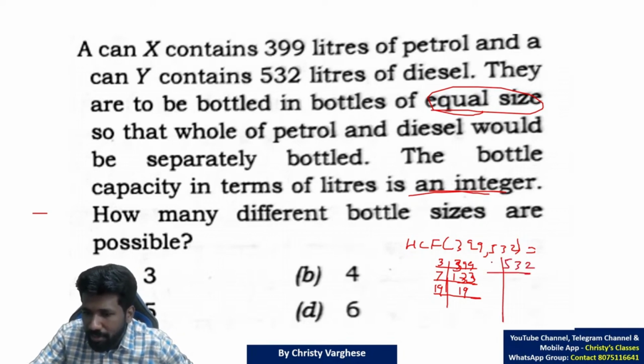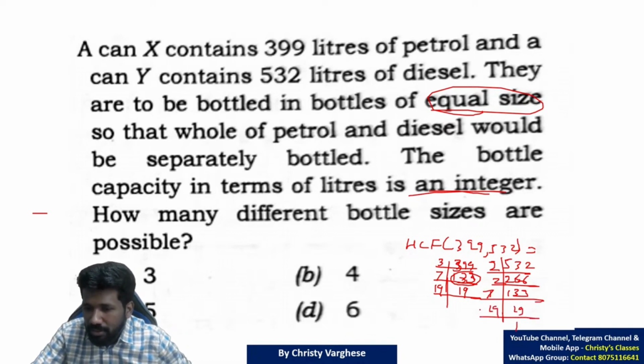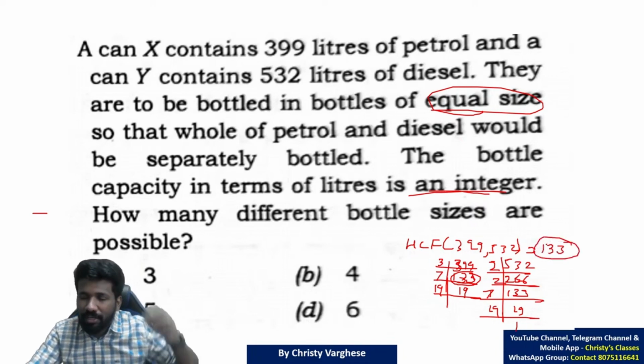532 again, divided by 3 is possible? Sorry, 3 not possible. 2 is possible. So that is 2, 266. Again 2, 133. Yeah, look at this. This same 133 we got. That means 133 is the common factor. So anyway, 133 is 7 times 19. 19 is also a factor. So either way, you find HCF is 133, HCF is 133.